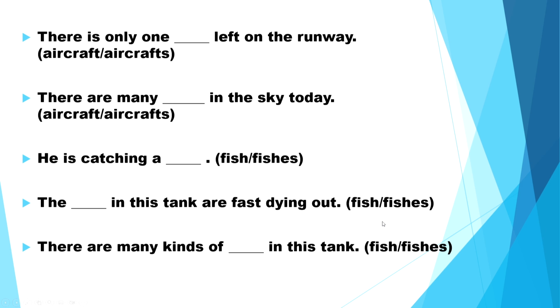Now, let us move on. Again, try solving these questions.